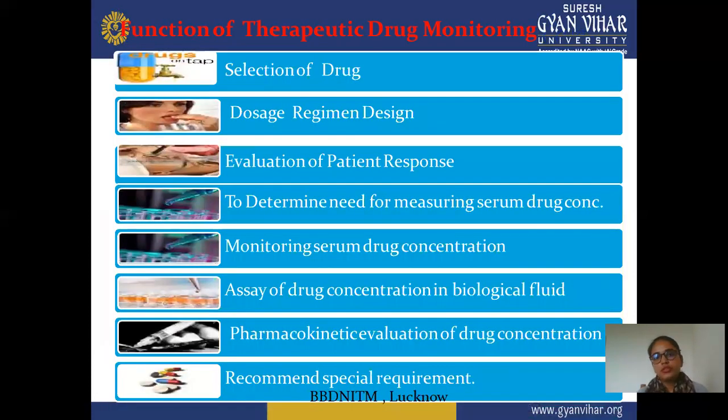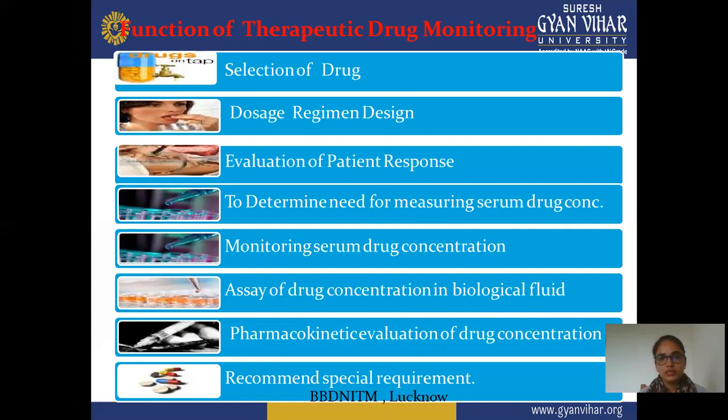Next is the function of therapeutic drug monitoring, meaning how you calculate or control the function of a particular drug, or monitor the therapeutic activity of a drug. First is selection of a drug. Selection of a drug is very important. You select the adequate drug required for showing the effect on a particular disease. According to the disease or problem, you select the desired drug. So selection of a drug is also important.